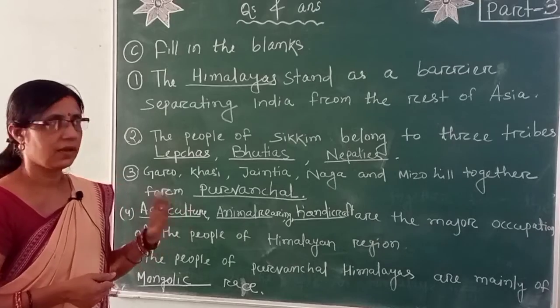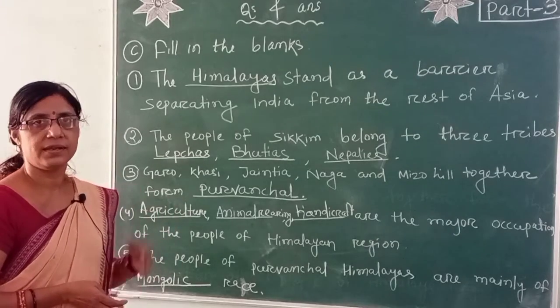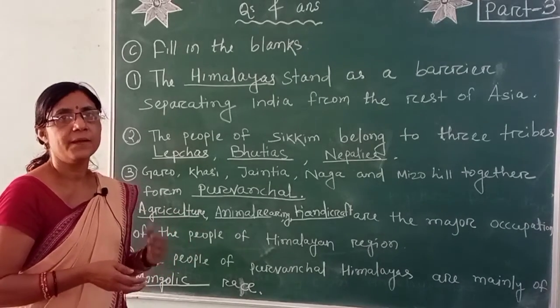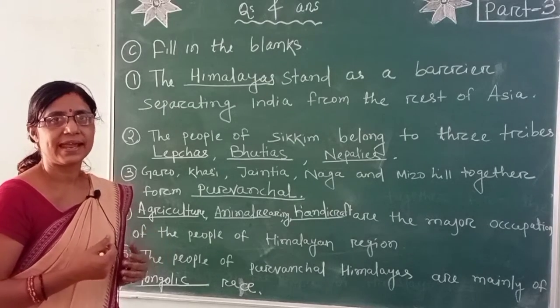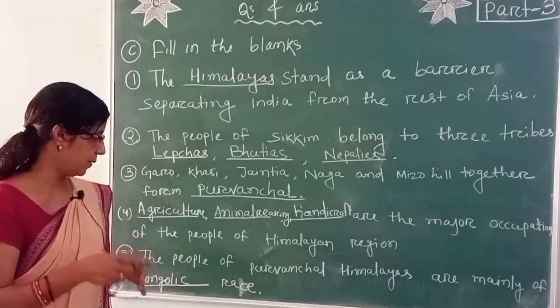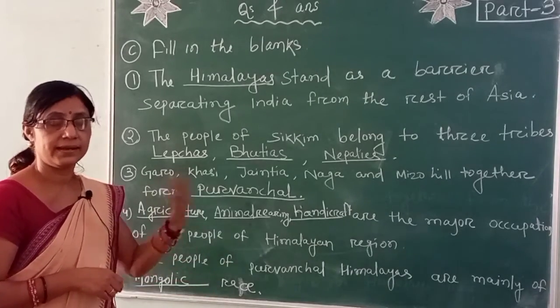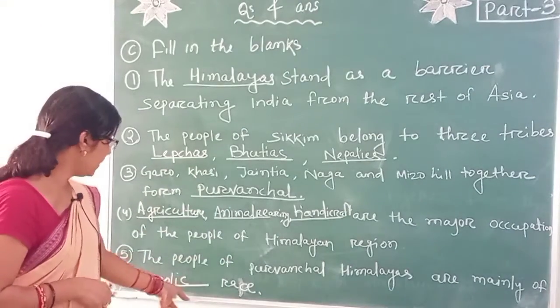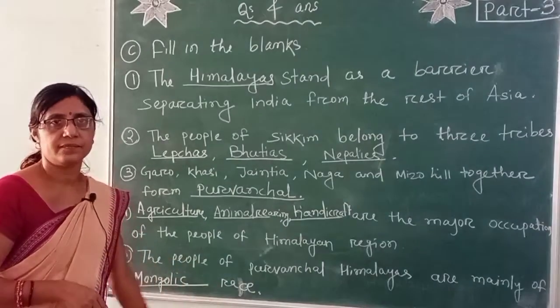The northeastern state of India, people look like Chinese. They are yellowish in color, so that people belong to Mongolic race.